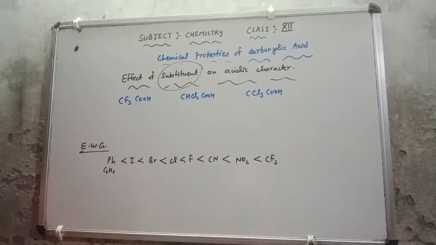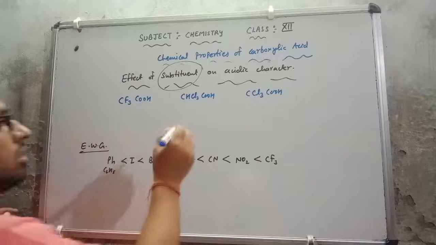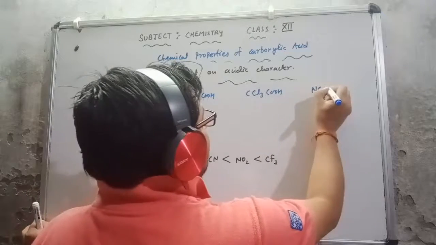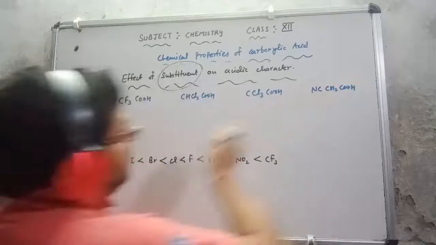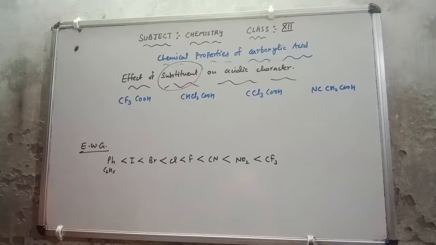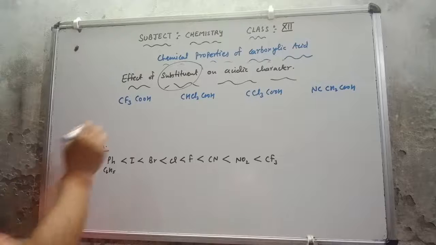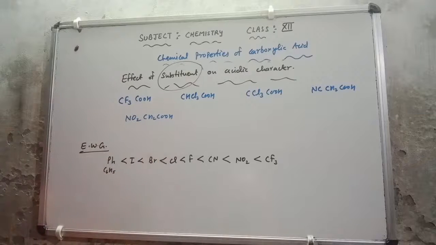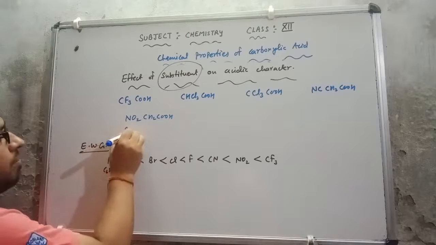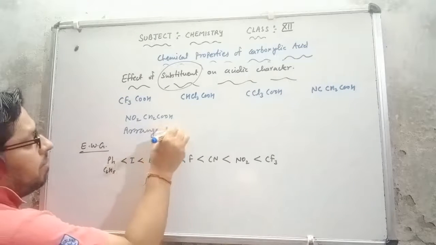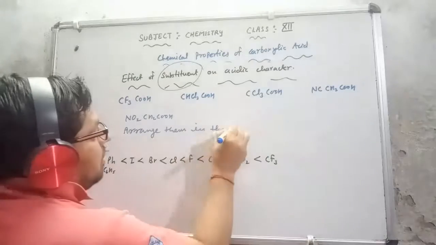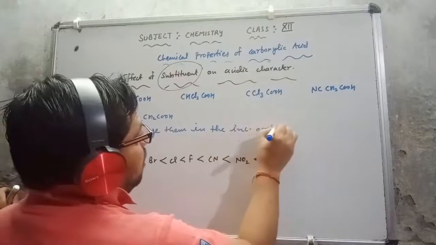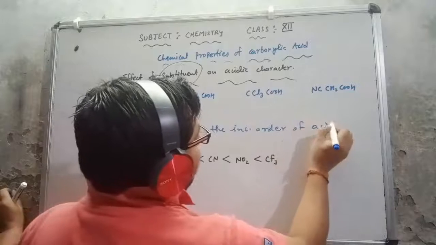After that, suppose NCCH2COOH. After that, suppose NO2CH2COOH. And I have told you that you have to arrange them in the increasing order of acidic character.